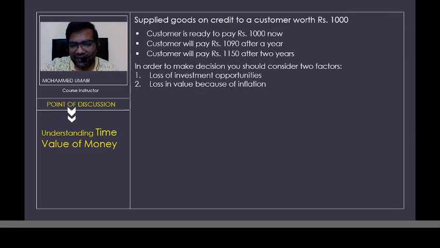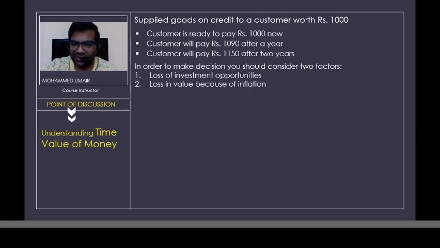The second factor which you have to consider is inflation. Right? Imagine this customer gives us 1,150 after 2 years. Definitely the value of this 1,150 would have reduced at the end of 2 years. You know why? The answer is simple: on account of inflation. Inflation makes things expensive. On the other hand, it reduces the value of your money. So you have basically lost your purchasing power on account of inflation.